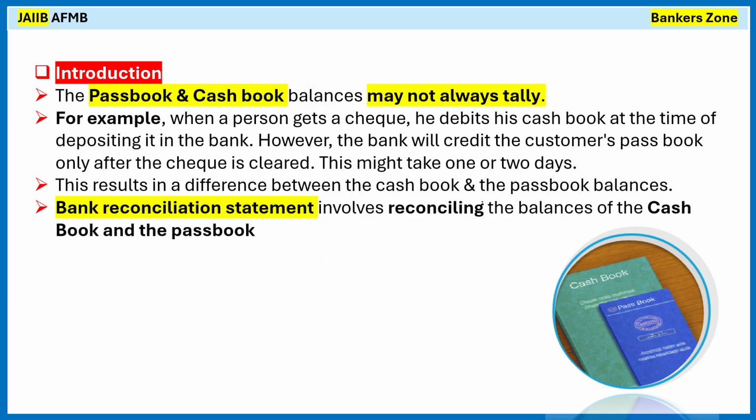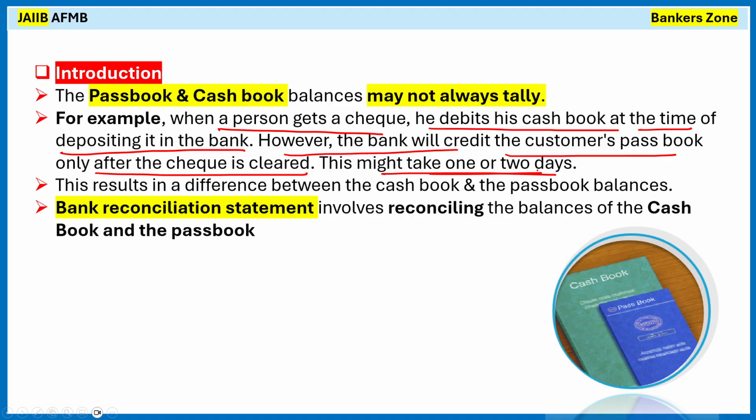Okay, now see, for example, when a person gets a check, he debits his cash book at the time of depositing it in the bank. However, the bank will credit the customer's passbook only after the check is cleared. This might take 1 to 2 days. So we are very much aware, right?